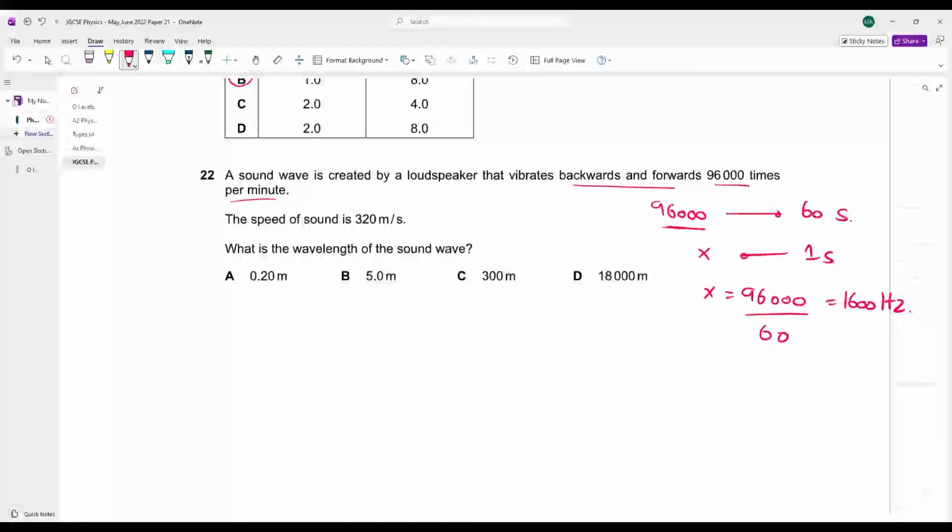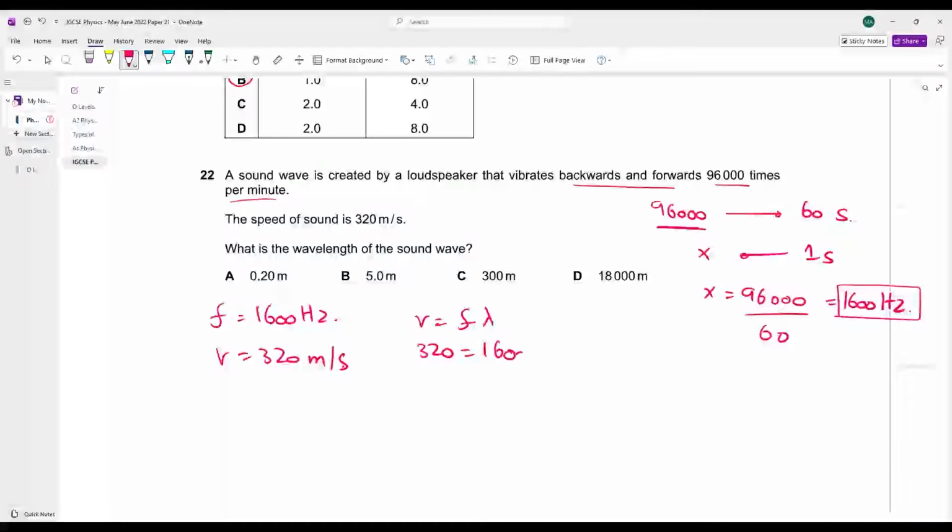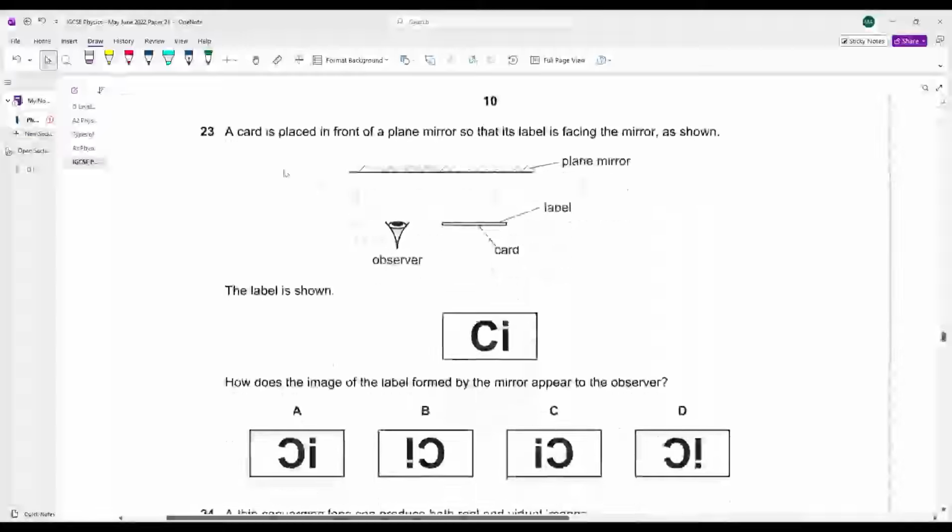बेटा 96,000 टाइम्स आप वाइब्रेट कर रहे हो इन 60 सेकेंड्स. एक सेकेंड में कितनी दफ़ा वाइब्रेट करोगे? 1600. 1600 hertz is your frequency. What is your speed of sound? 320 meters per second. Can you calculate the wavelength? V is equal to f lambda. V क्या है? 320. फ्रीक्वेंसी क्या है? 1600. वेवलेंथ निकाल लोगे. 320 divided by 1600. What is your wavelength? 320 divided by 1600. This comes out to be 0.2 meters. A is your answer. आगे बढ़ते हैं.